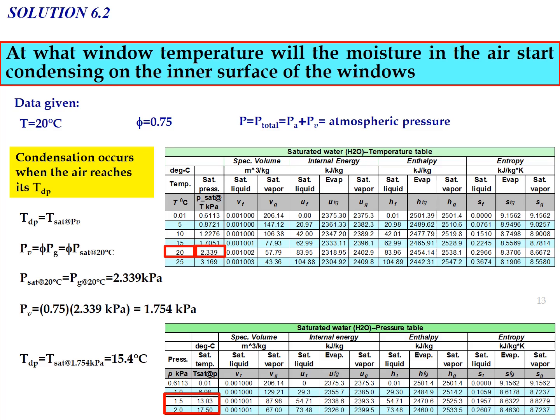Okay, so if the window temperature at the inner surface is below 15.4 degrees Celsius, condensation will occur at the inner surface of the window. If the temperature is higher than 15.4 degrees Celsius, no condensation process will occur at the inner surface of the window.